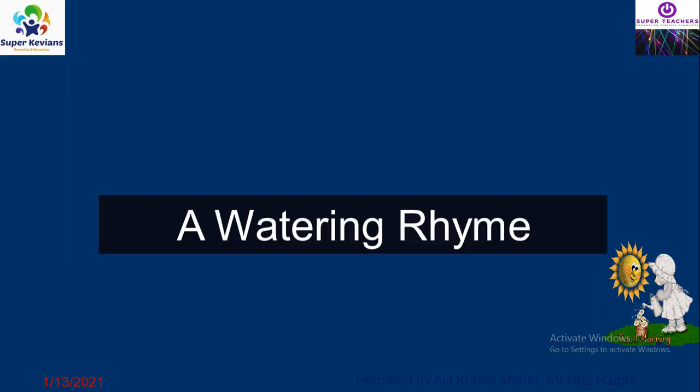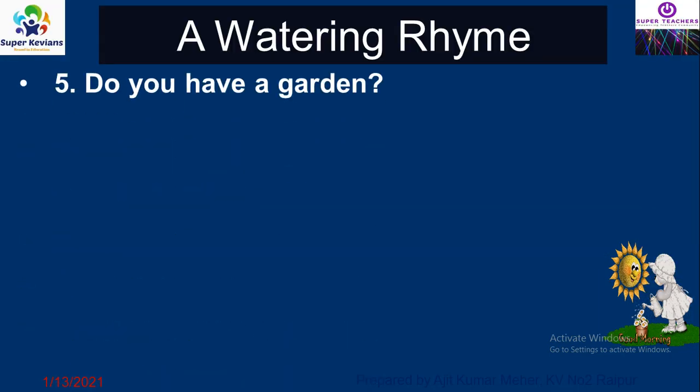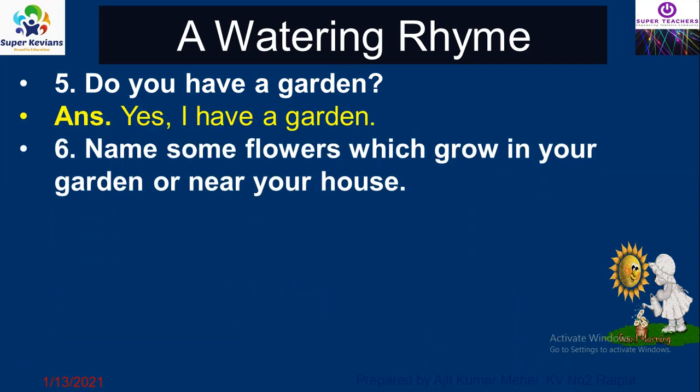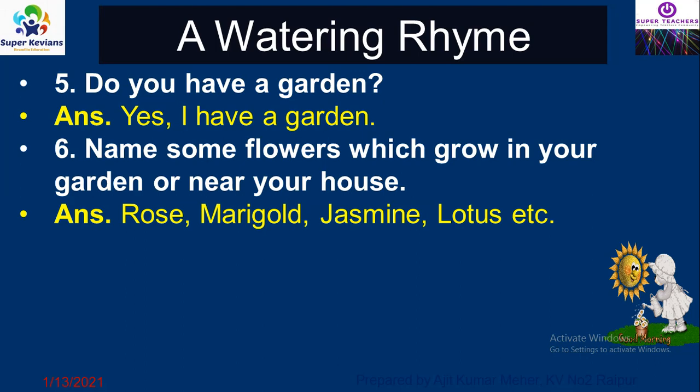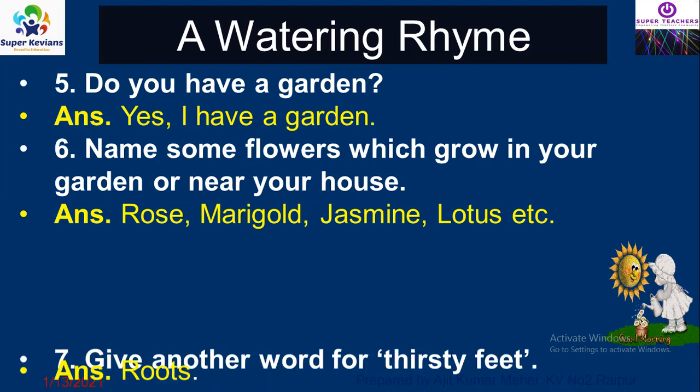The next one, it is all about your own answer. Do you have a garden? In case you are having, you can say yes, or in case you don't have, you can say no also. Yes, I have a garden. Name some flowers which grow in your garden or near your house. There are rose, marigold, jasmine and lotus. You can write accordingly as per the availability of flowers in your area or in your house.